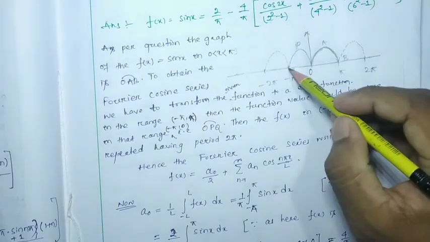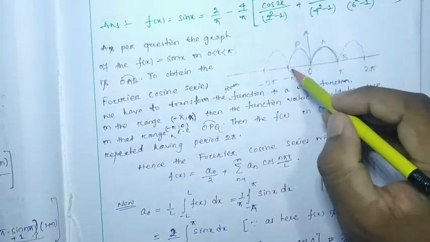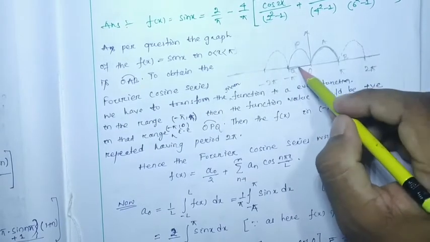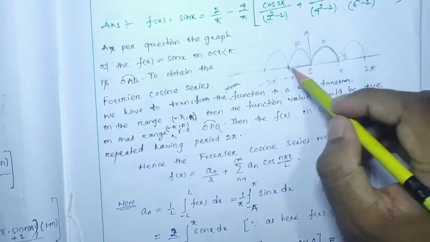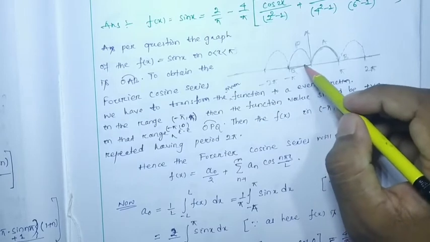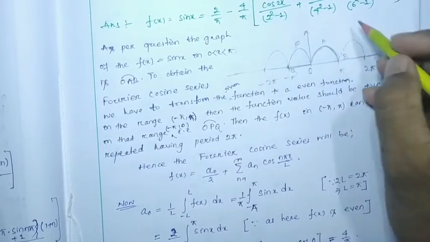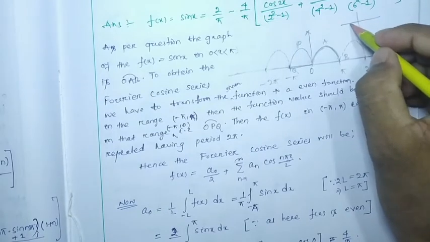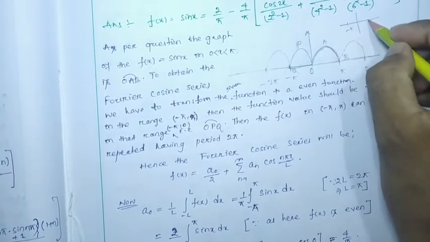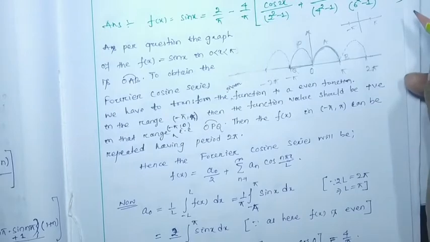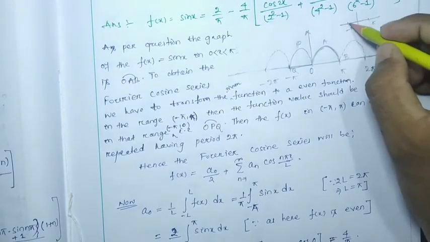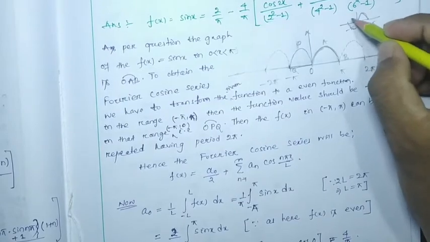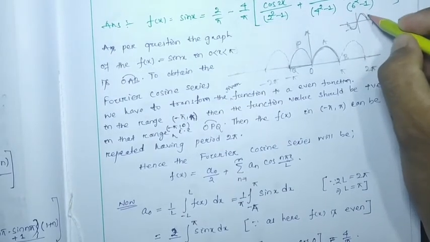Suppose we consider the other range, minus pi to 0. Then the value in this range also will be positive, because you know very well what the typical sin x curve is. Sin x curve is this one, minus pi to pi, this is your typical sin x.